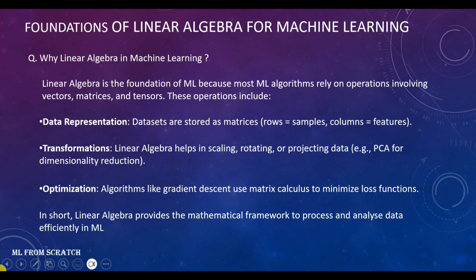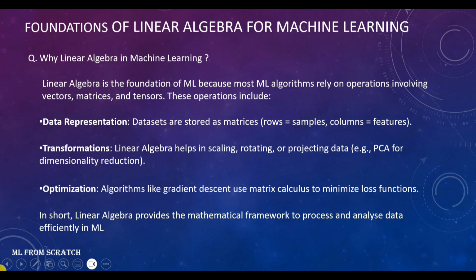Okay, in data representation we are storing the data set as matrices, and when I say matrices it means rows and columns. Then we do the transformations. Linear algebra helps in scaling, rotating, or projecting data. Then the third one is optimization. Algorithms like gradient descent use matrix calculus to minimize loss functions.